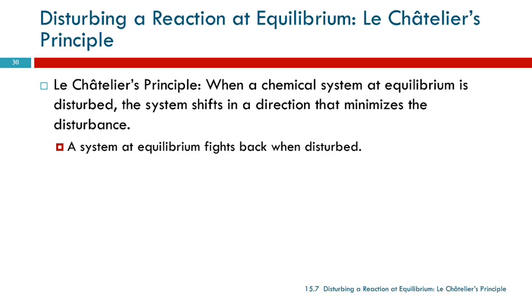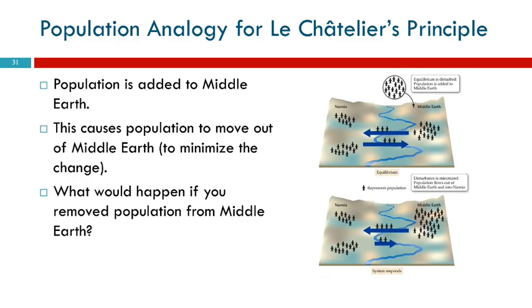So when you mess with an equilibrium, it's going to fight back against that. So think of it as an ornery person who doesn't want to change. So we're going to go back to Fantasyland here. Here we've got Narnia and Middle Earth. So an equilibrium was established. We've got people moving back and forth because people are always unhappy with where they are, right? But the populations of Narnia and Middle Earth are constant. There's just people moving back and forth at the same rate.